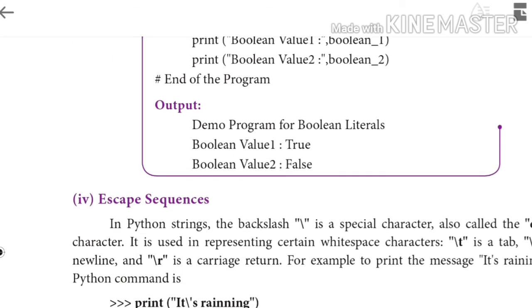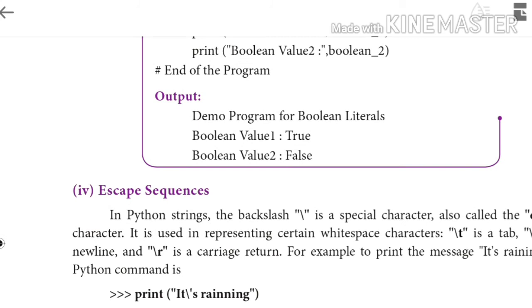Next one is escape sequence. An escape sequence is nothing but a backslash. Backslash is a special character used as an escape character. We can use backslash t for a tab, backslash n for a new line, and backslash r for a carriage return.